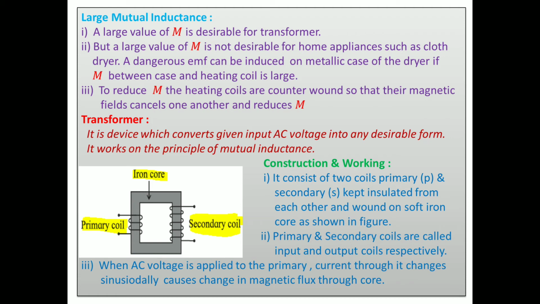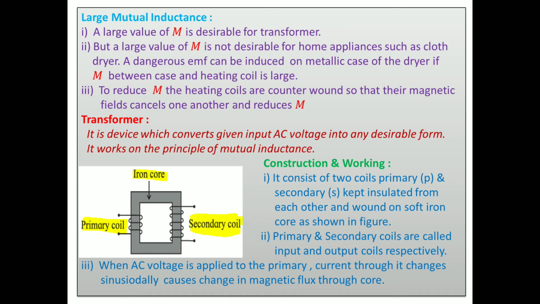Then each appliance does not necessarily require 230 AC. Some appliances work on 230 AC, so they are directly connected to the wire. Suppose we consider your fan, it is directly connected. But some appliances, means your bulbs in your home, different wattage bulbs or other appliances, do not need AC voltage, they need a DC voltage. Then how can we convert it? We use transformers there.